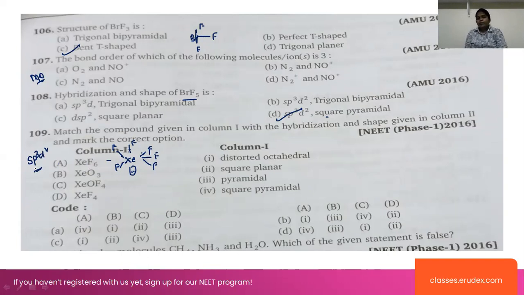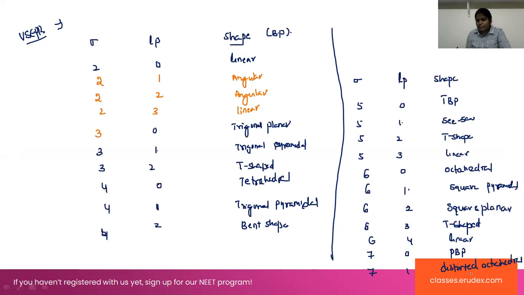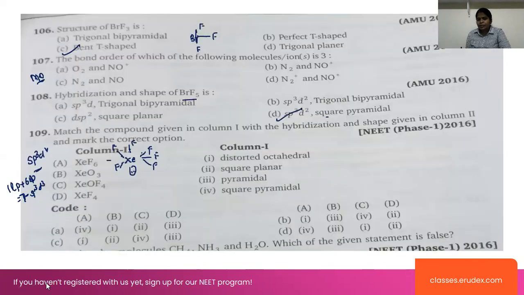Now, sp3d2 hybridization means this will be... one second. Here a total of 7 pairs are there, no? One lone pair plus 6 bond pairs are there. That indicates 7, and 7 indicates sp3d3 hybridization, right? sp3d3 means pentagonal bipyramidal. One lone pair is present, so it is a distorted octahedral structure. For A, we are taking 1.